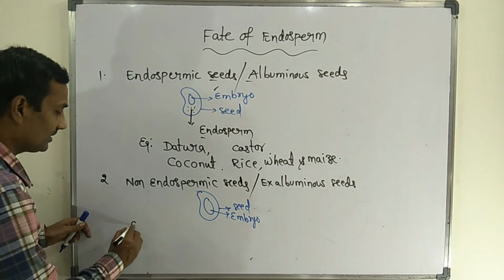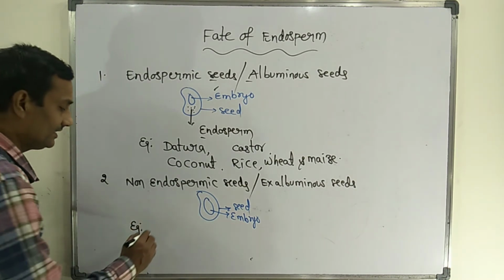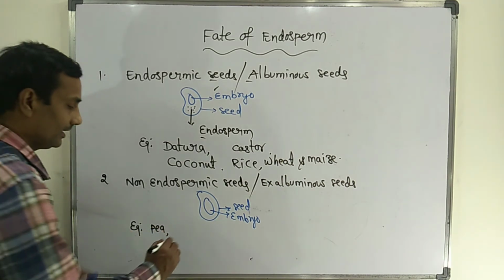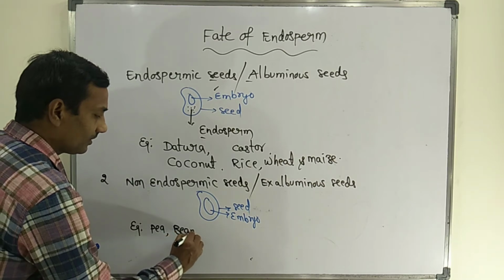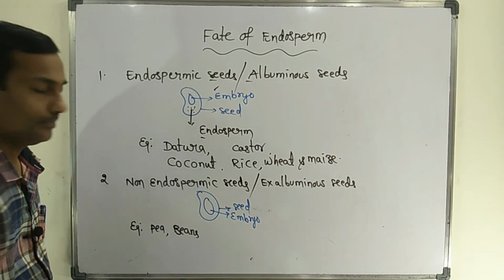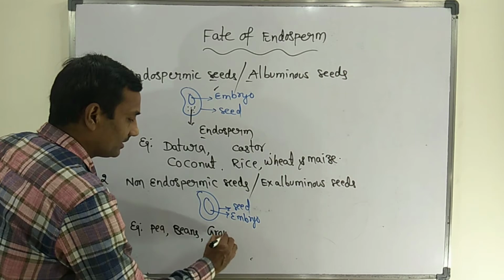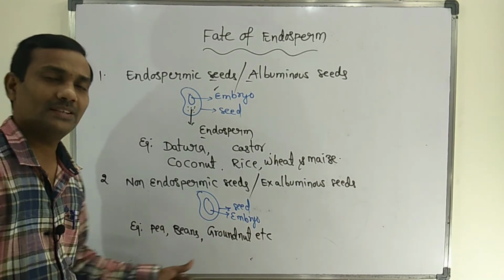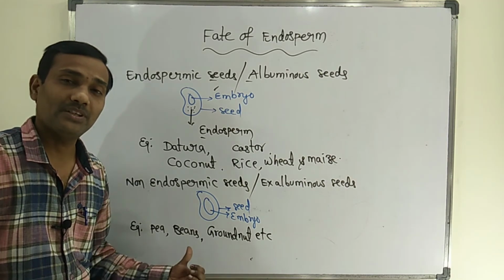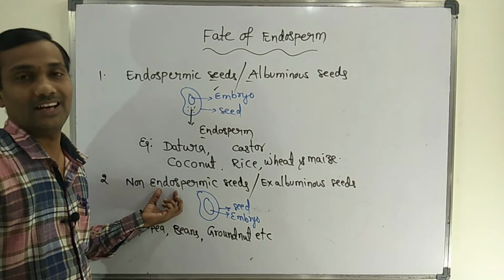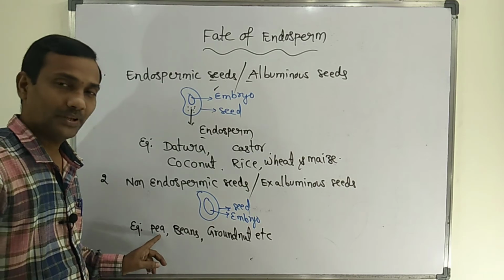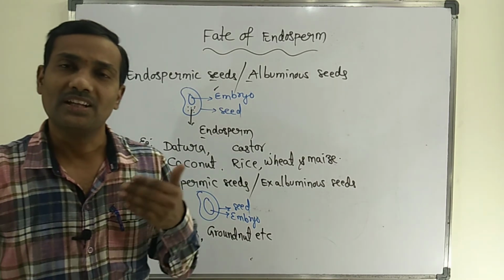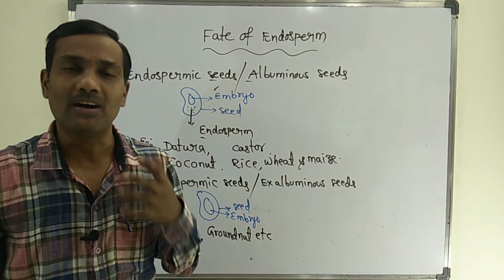There are many examples for non-endospermic seeds. Pea, Pisum sativum. Next, beans, Dolichos lablab. Next, groundnut, etc. Many Fabaceae members are non-endospermic seeds, like pea, beans, groundnut, or the pulses: red gram, Bengal gram, green gram, horse gram.